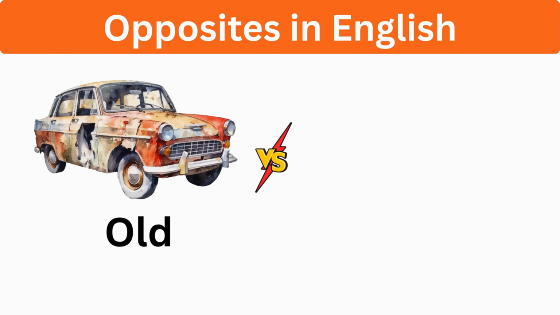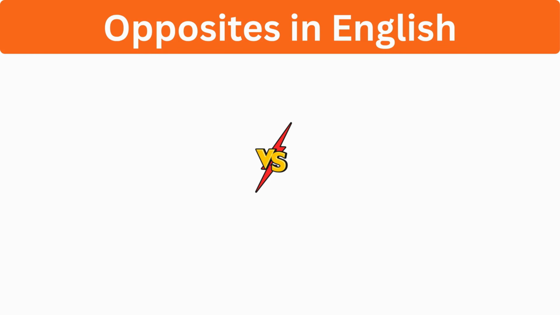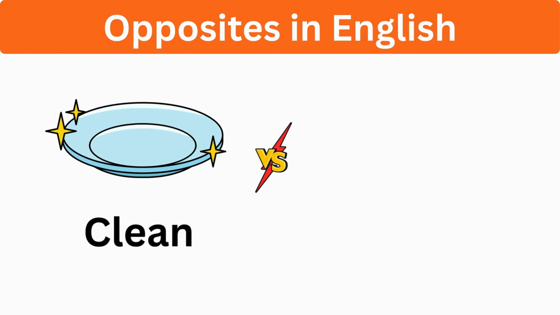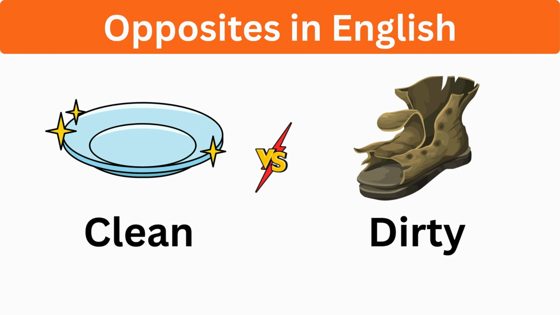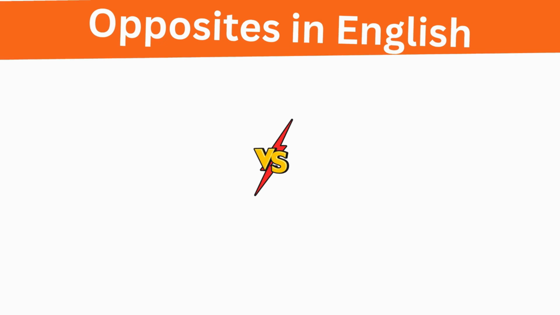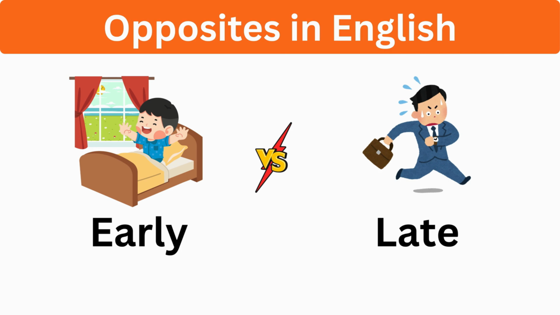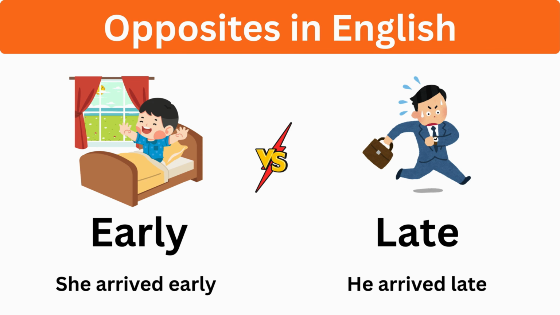Old, new. This car is old. The car is new. Clean, dirty. The plate is clean. The shoes are dirty. Early, late. She arrived early. He arrived late.